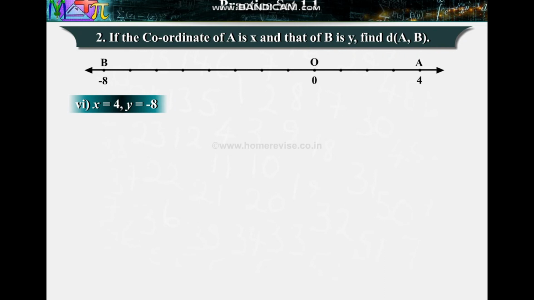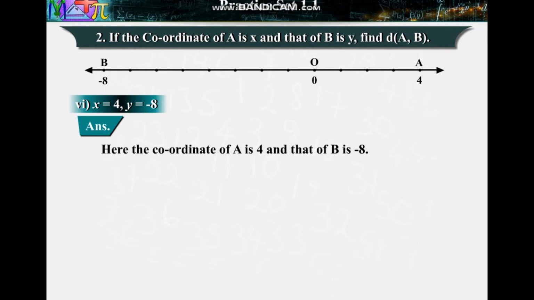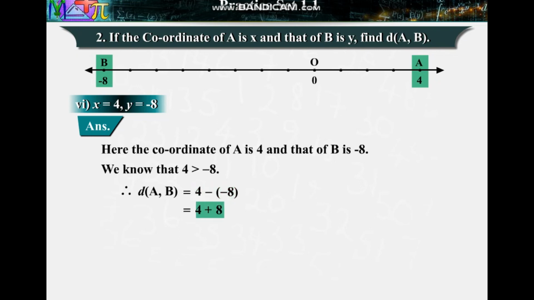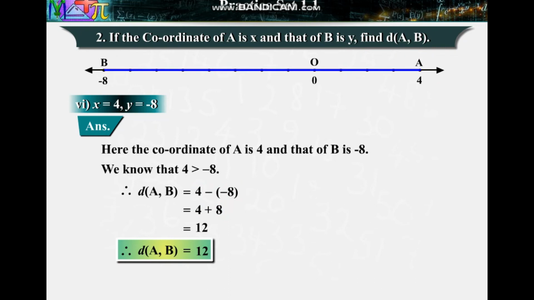7. X is equal to 4. Y is equal to minus 8. Answer. Here the coordinates of A is 4 and that of B is minus 8. 4 is greater than minus 8. Therefore, distance between points A and B is equal to 4 minus of minus 8, which is equal to 4 plus 8, which is equal to 12. Therefore, distance between points A and B is equal to 12.